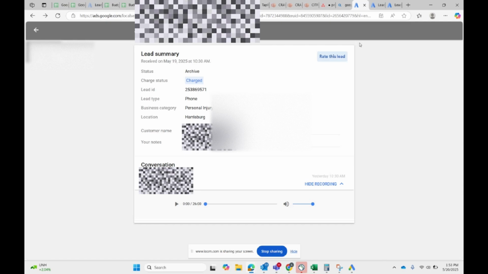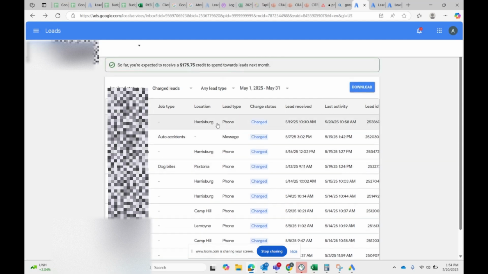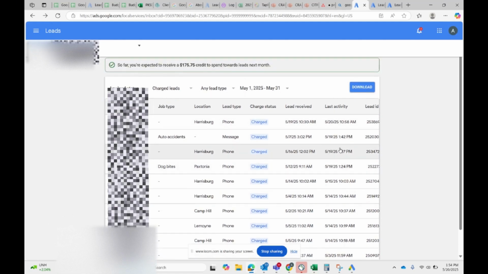And in the future you'll have less spammy calls or less spammy leads or leads that don't qualify, and Google won't charge you for them. And also it's beneficial if you do rate it. At times you will get a credited lead. So with a credited lead, you'll get your money back, and it will be invested into the next month. So that's basically a recap of the leads section of local service ads.